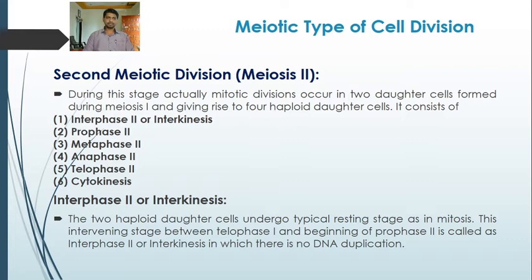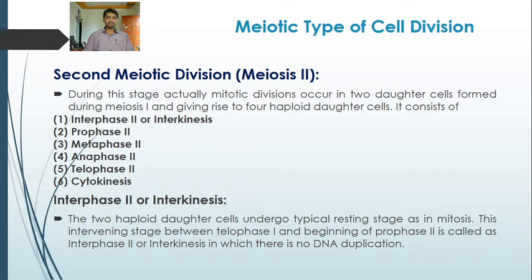The first one is interphase second, or interkinesis. The two haploid daughter cells undergo a typical resting stage, as we saw in mitosis. Before entering the mitotic division or M phase, the parent cell undergoes a resting stage in the gap phase, the preparative phase. A similar kind of resting stage occurs in this phase, referred to as interphase second.